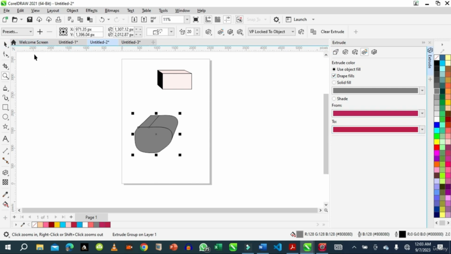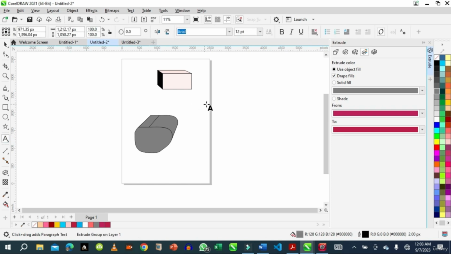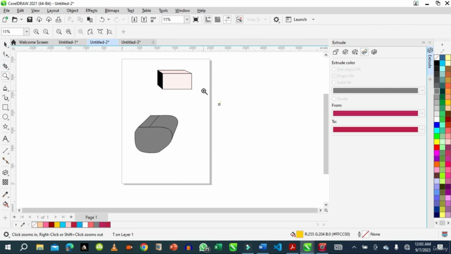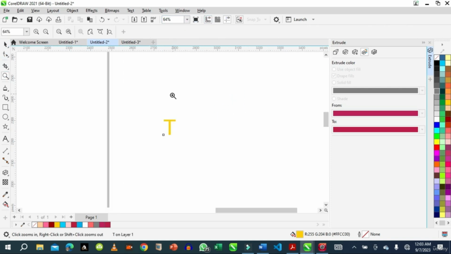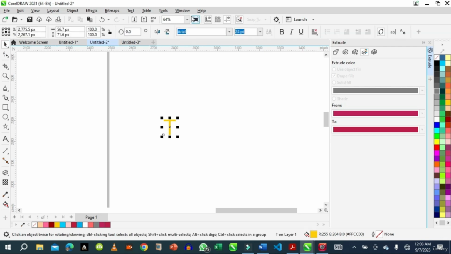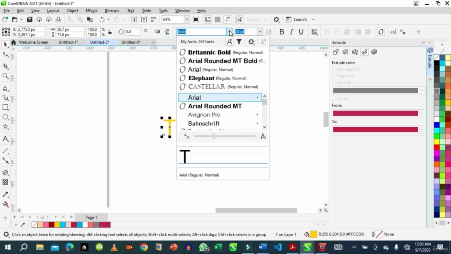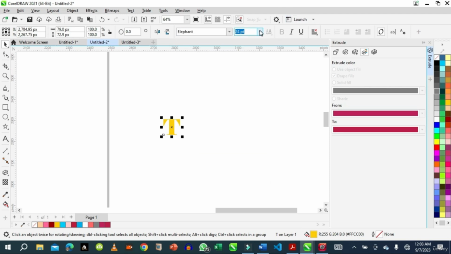Let's see if we can extrude text, but before you do anything with text, you have to convert it to curve. So I have this letter here, and we want this letter big. Now we want to do some illustration with it. If you have a text like this and you want to use it for design, you break it down to curve.